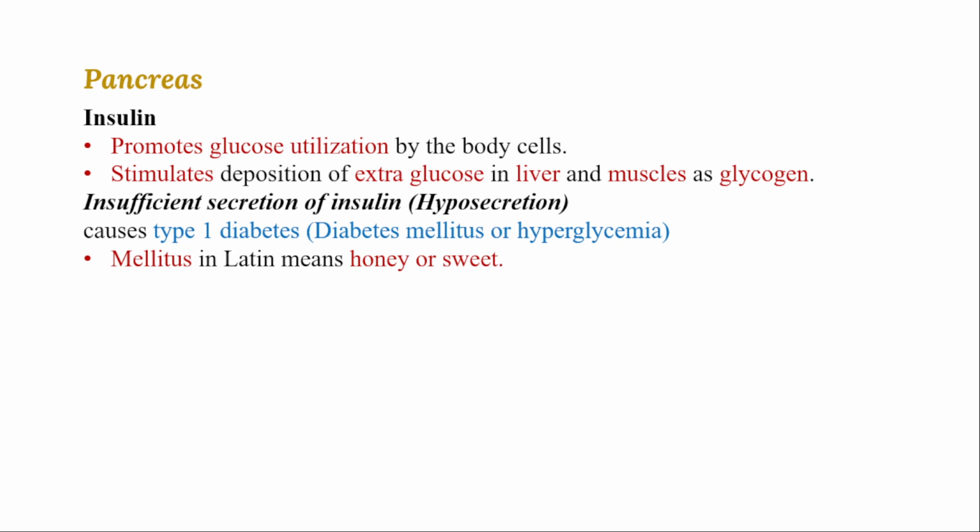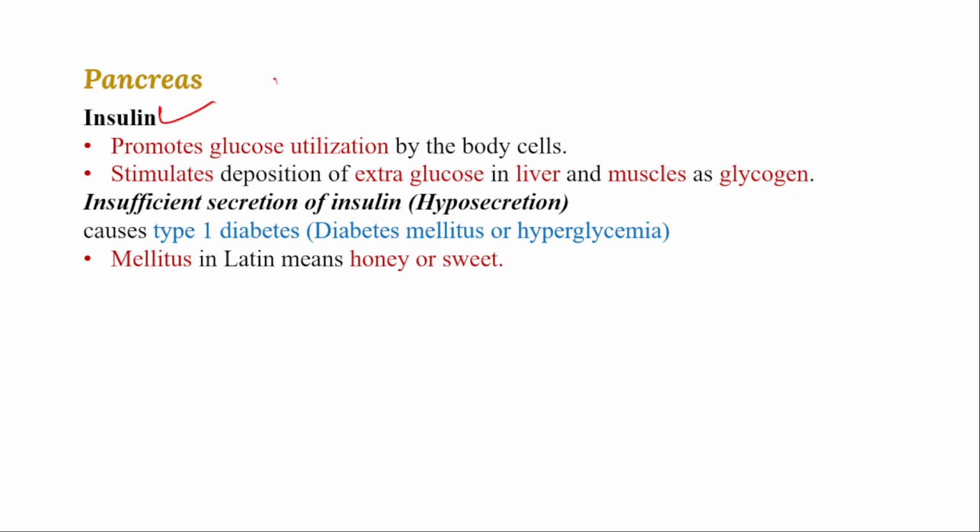Whenever excess glucose is produced, when we consume more food, for example when you attend functions and eat all the dishes excessively, more than you consume in normal conditions, extra glucose is produced. Those extra glucose will be stored as reserve food material.